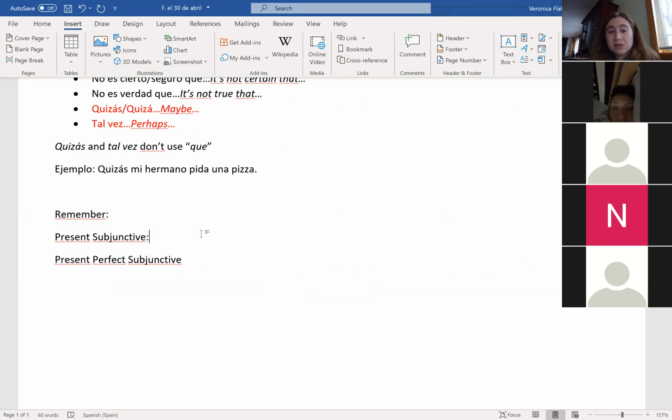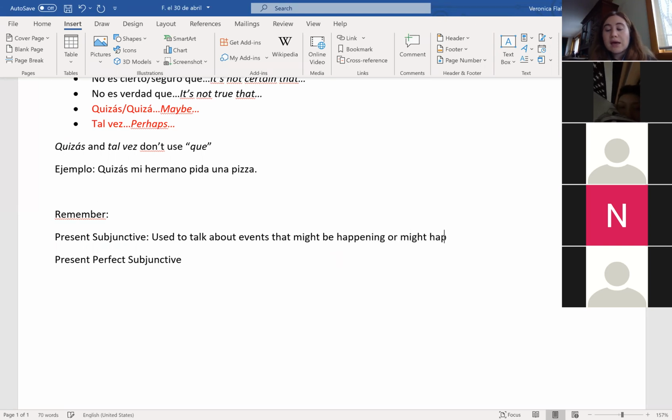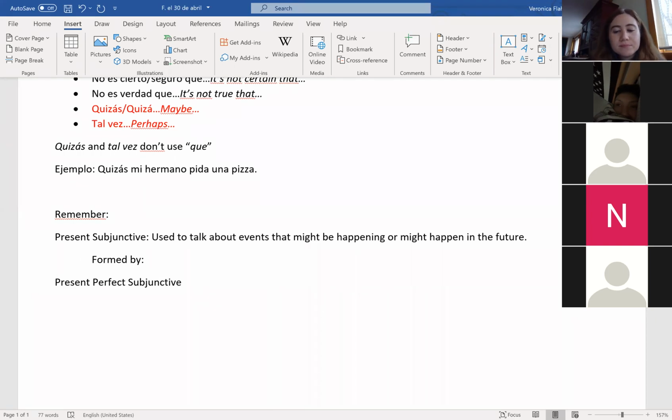All right, the present subjunctive is used to talk about events that might be happening or might happen in the future. And it's formed how? How do we form that? Three steps. The yo form. Good. The present tense yo form.